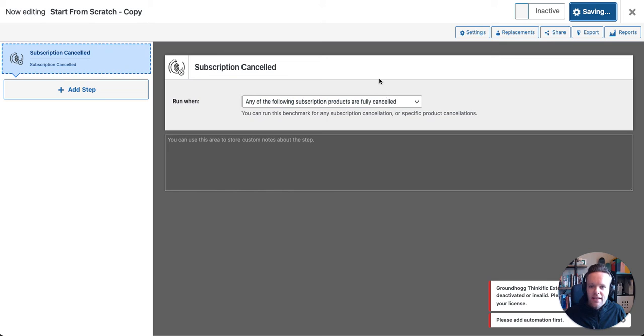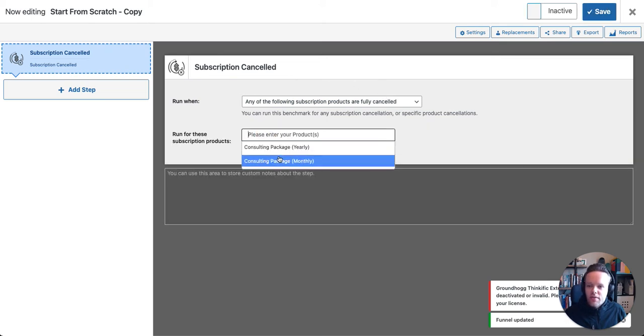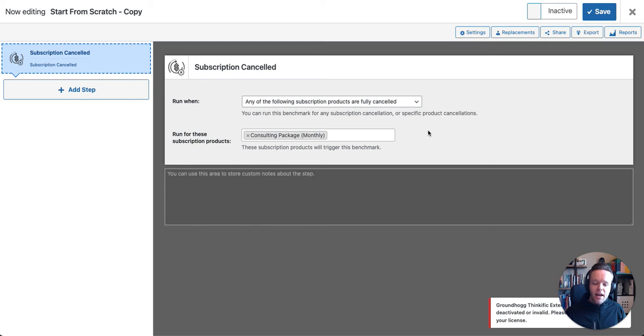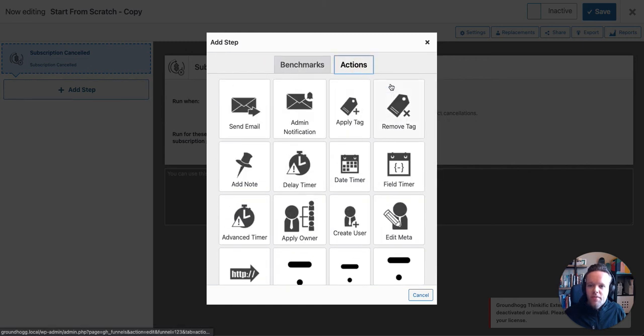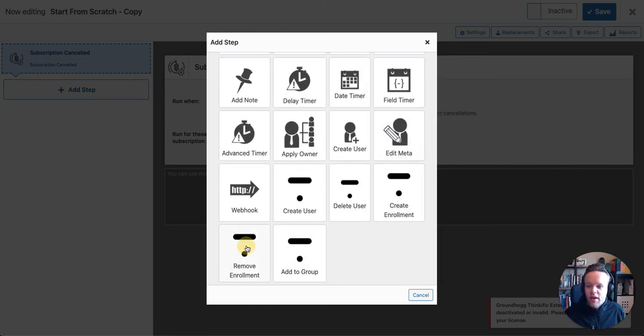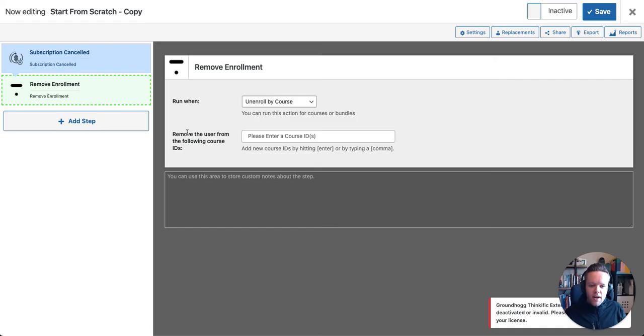Let's go ahead and click save. And what we're going to do is going to be for the monthly package. So basically, when the monthly package is fully canceled, this funnel is going to get triggered. Let's go ahead and add a step, and that step is going to be an action. And that action is going to be to remove an enrollment, okay? So this is where we remove the user from their courses. Again, remember, we didn't set any expiry dates in the other funnel, so we need to choose the right courses. So it's going to be the accounting course and the admin course, and we can click save. And at a base level, that is set up now. So when a subscription is canceled, the user is going to be removed from their courses.